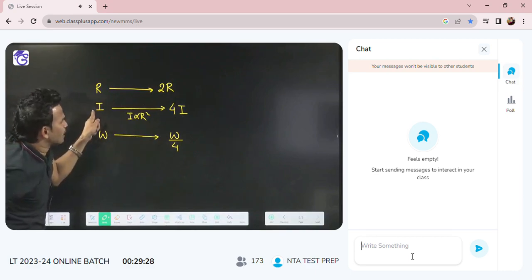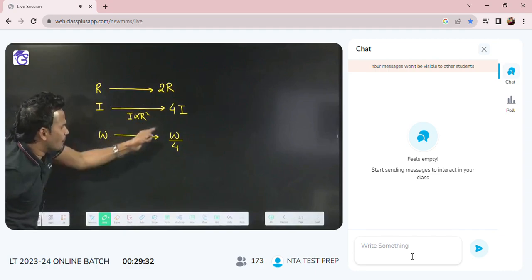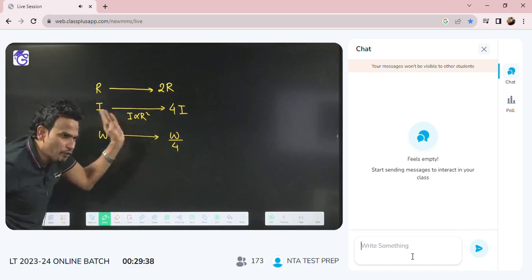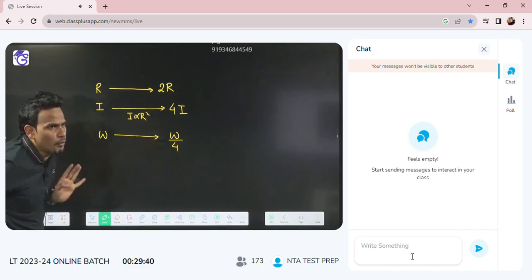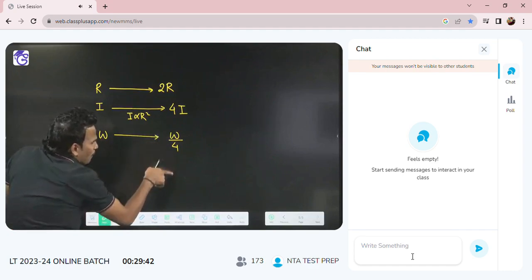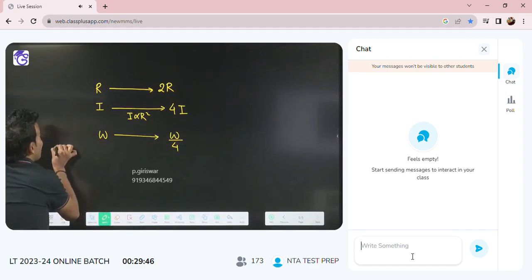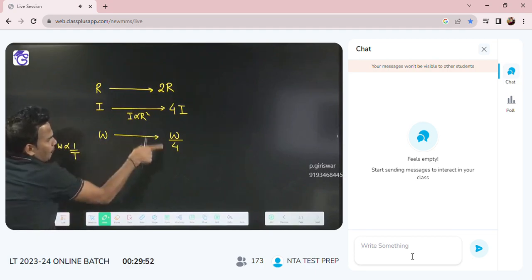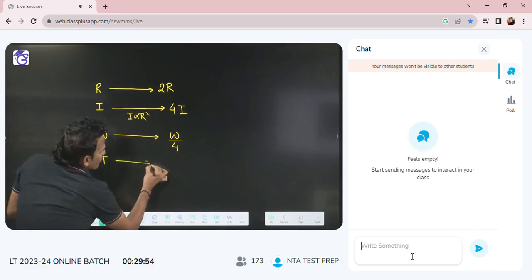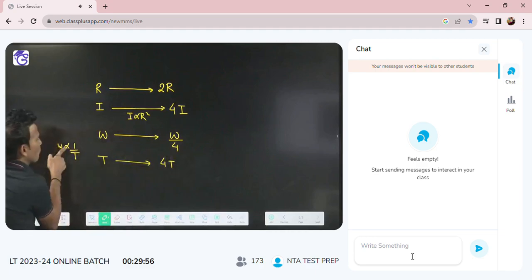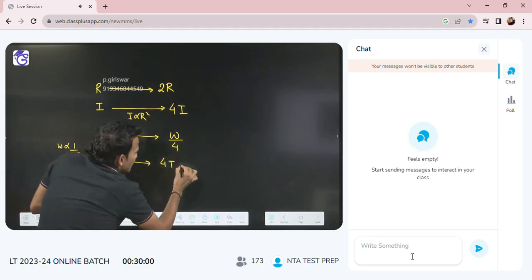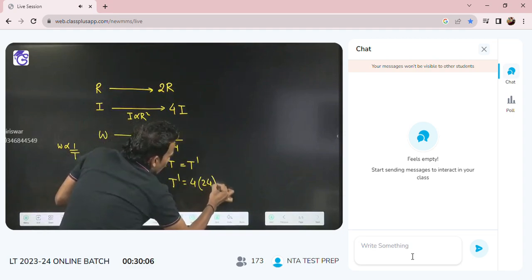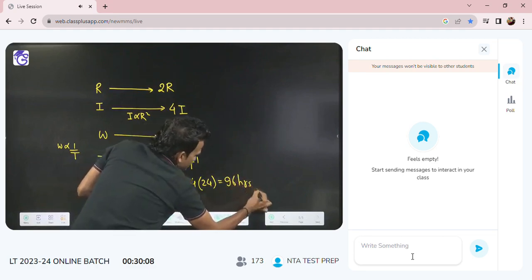Sir, if moment of inertia became 4 times, angular velocity will become 1 by 4. This is what I said. I into omega will be constant. If one becomes 4 times, the other will automatically become 1 by 4 times. And if omega became omega by 4, omega is inversely proportional to time period, 2 pi by T. So if omega became 1/4, time period will become 4 times. That means new time period will become 4 times of 24 hours. It will become 96 hours.